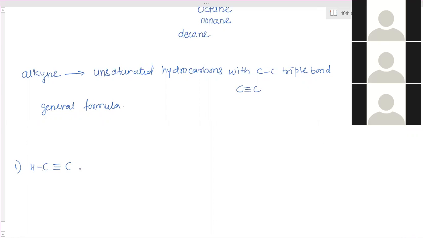Here also 1 is left out, connected here. So the molecular formula is C2H2, condensed formula HC triple bond CH. And its name is eth as the parent name, and yne is the suffix for alkyne.